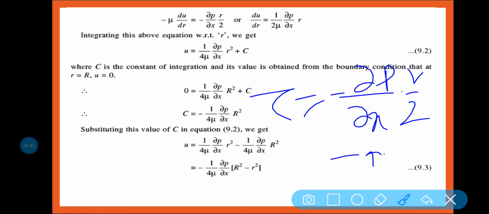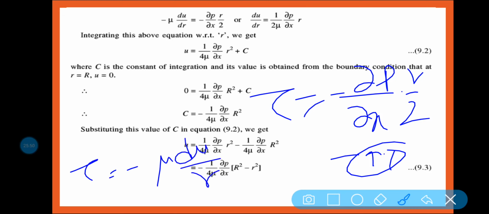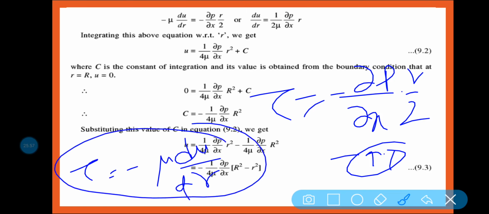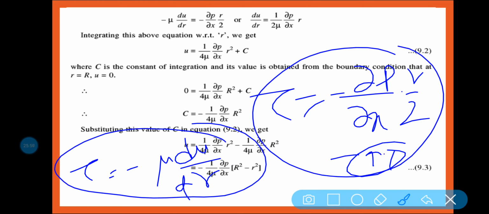That equation is your 9.1 equation. And also I have seen tau is equal to minus mu into du by dr. So these are the same equation.